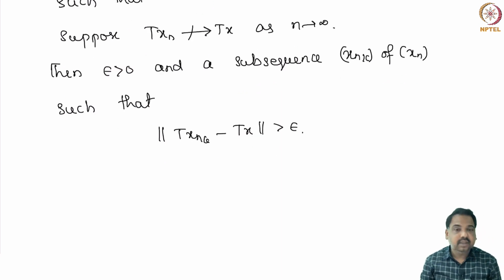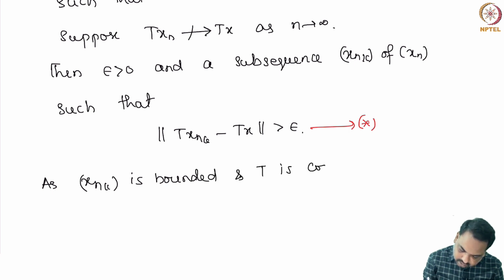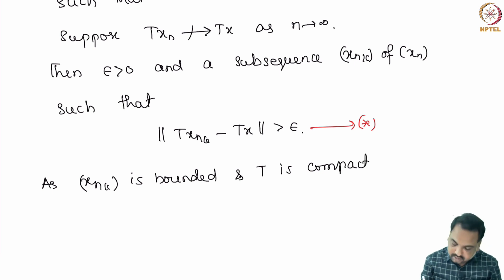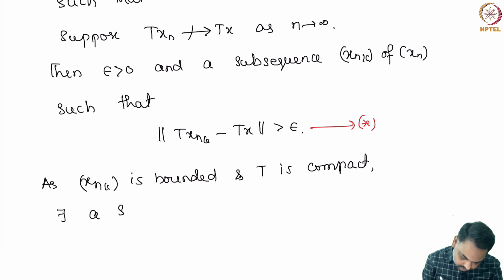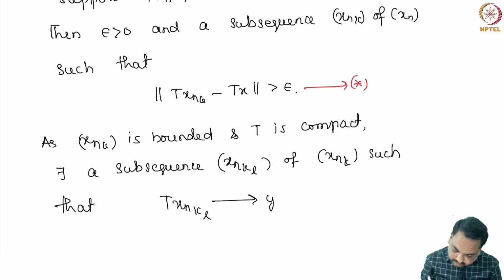Okay. Now xnk is a bounded sequence. So as xnk is bounded and T is compact, by definition of compactness there exists a subsequence xnkl of xnk such that Txnkl converges to y in H.